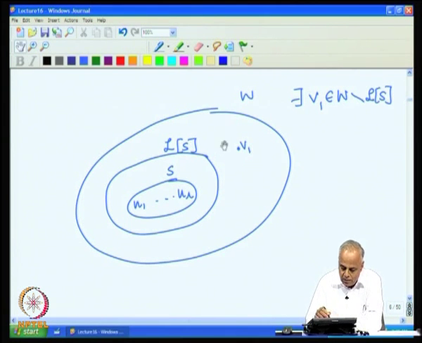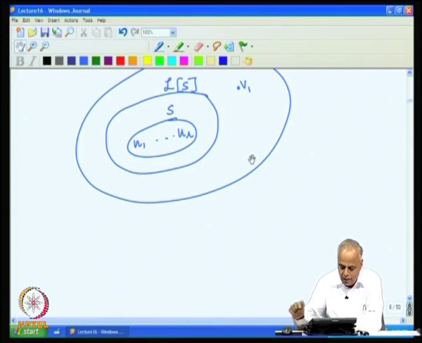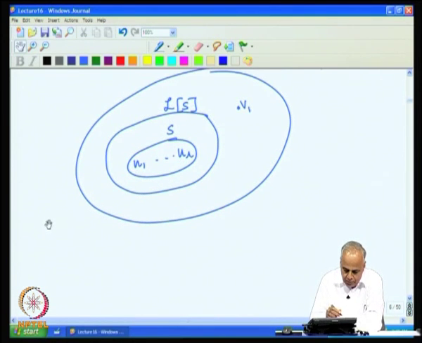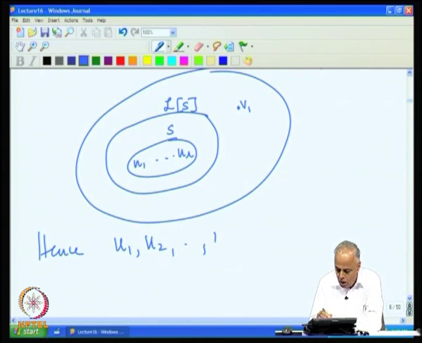So, we take the bigger space to be W, the subspace to be Ls, and something outside it. Hence, U1, U2, UR with V1 appended is linearly independent in W.